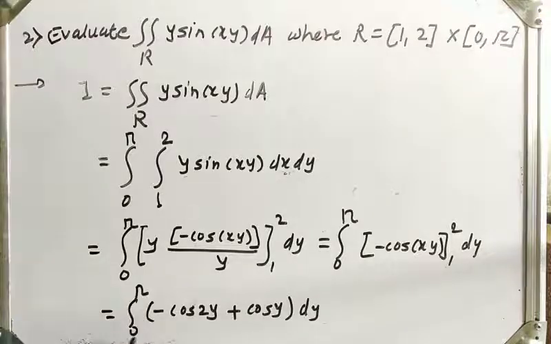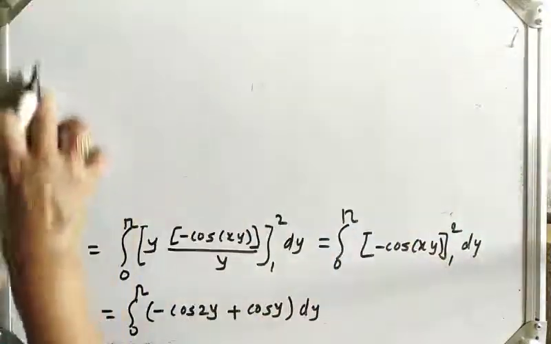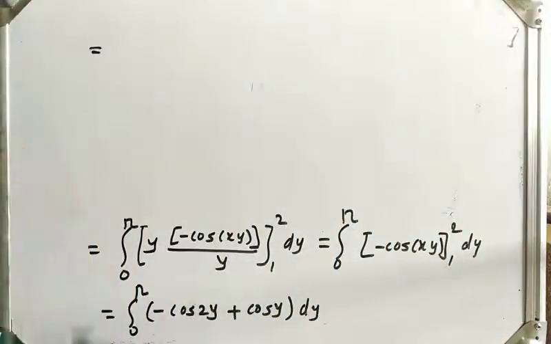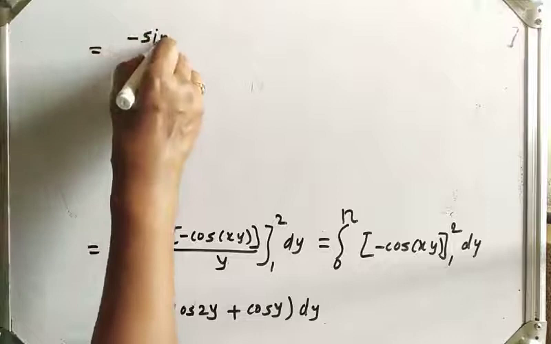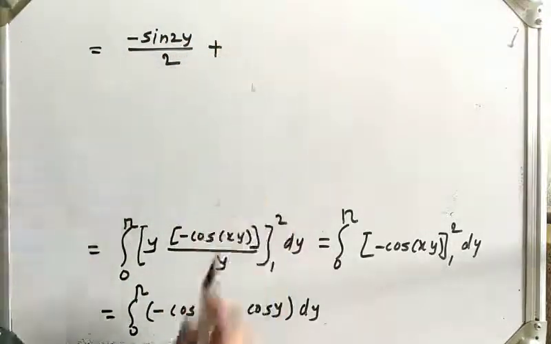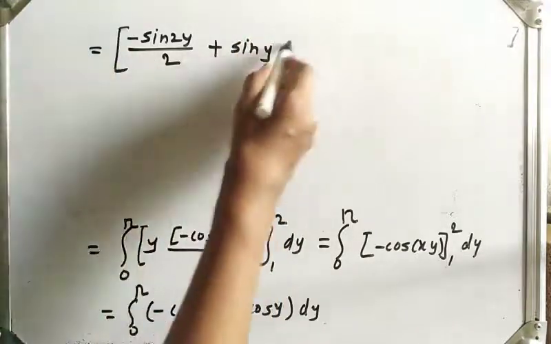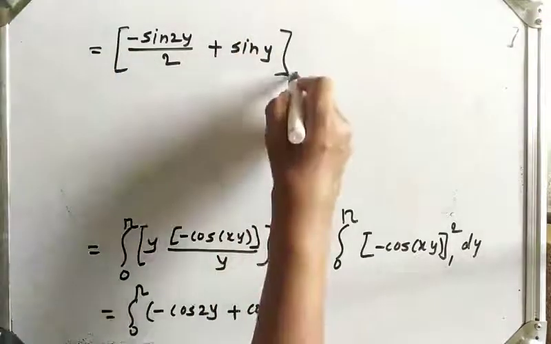So now integrate with respect to y. What will that be? Which is equal to integration with respect to y. Integration of minus cos 2y will be what? Minus sin 2y upon 2 plus integration of cos y is sin y, and limits are from 0 to pi.